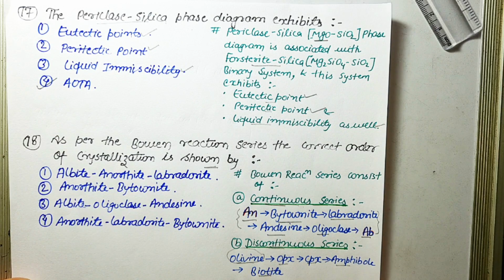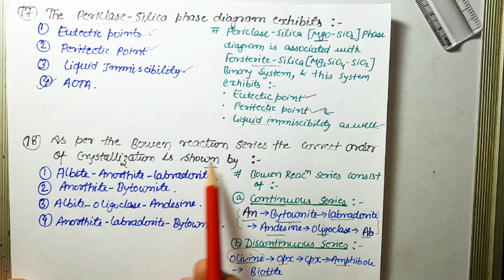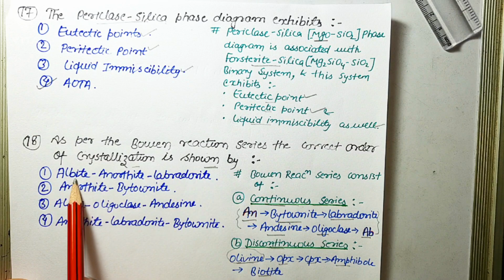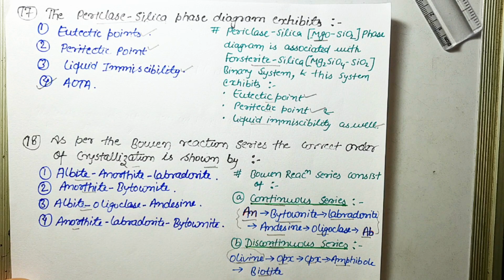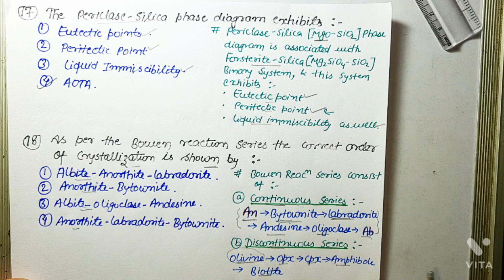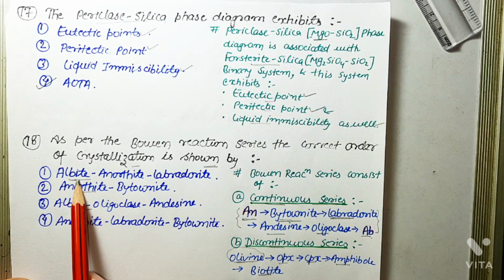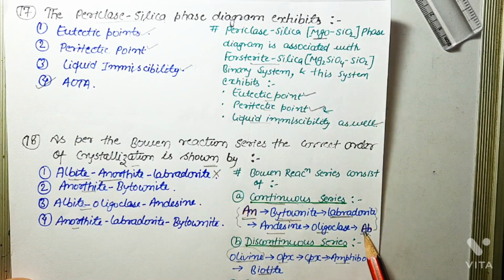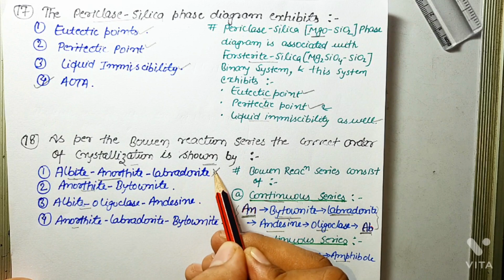Okay, so as far as this question is concerned, this question is asking about the correct order of crystallization, and basically as you see the options, this is asking you about the order of the continuous series. So in the continuous series, the first mineral is anorthite, then bytownite, followed by labradorite, andesine, oligoclase, and albite. So in the first option, the first one is albite, then anorthite. So this is incorrect because albite is last, anorthite is the first. So this is the incorrect option.